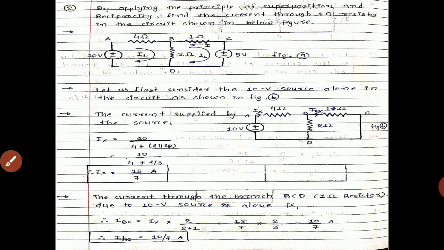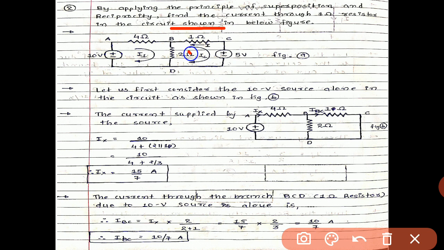So we get the value of Ix, but our target is to find the value which will flow from B to C, that is nothing but our I. So IBC we have to find.